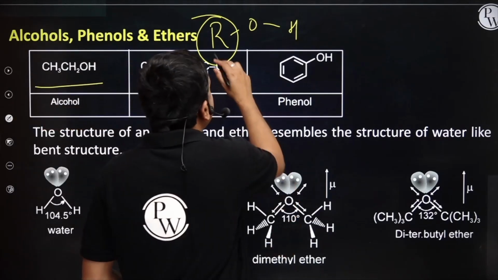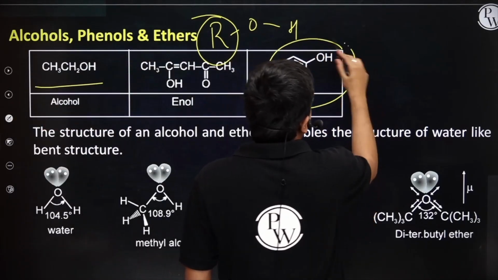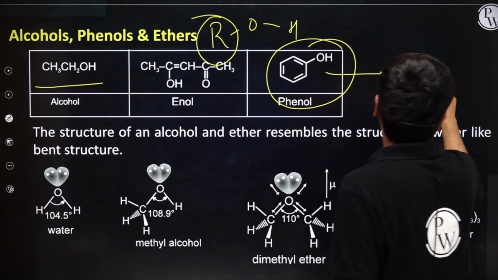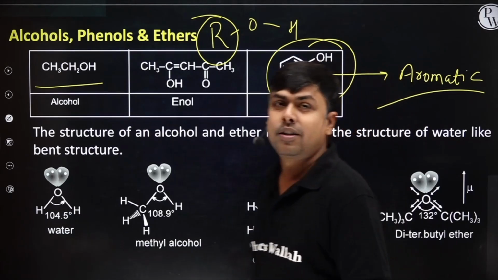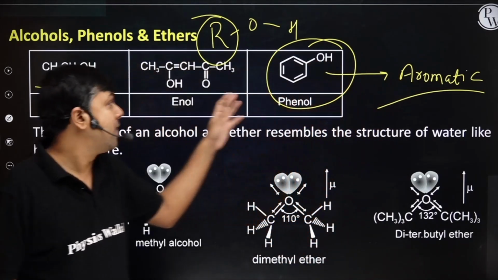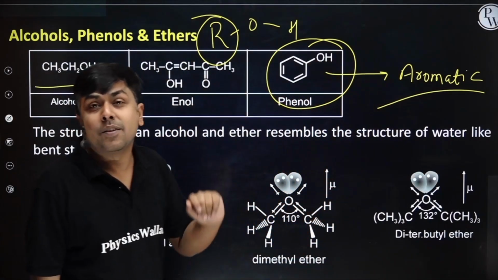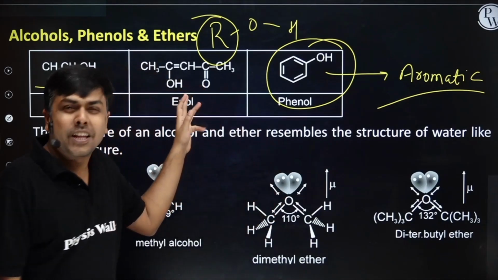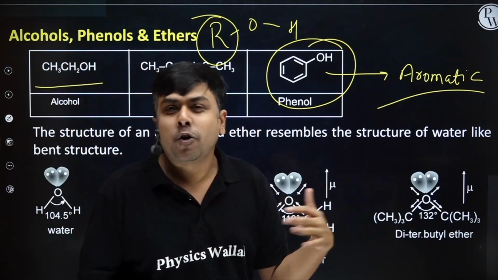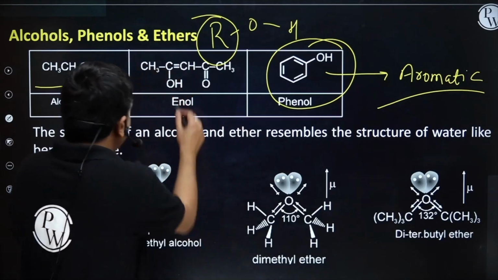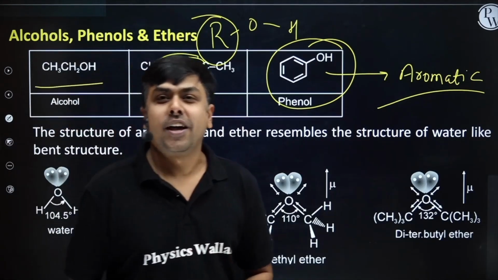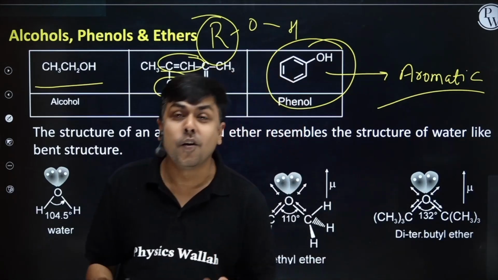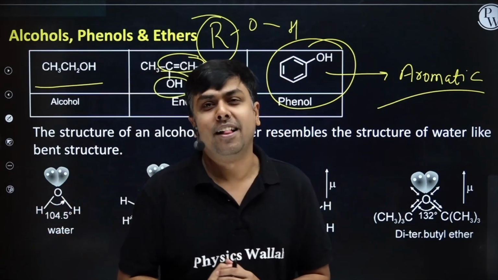And if R is phenyl, then we will have aromatic alcohol, right students? This one is nothing but aromatic alcohol referred to as phenol, and this is aliphatic alcohol. This one is enol. We have studied keto-enol tautomerism, right? So we can have aliphatic alcohol as well as aromatic alcohol.